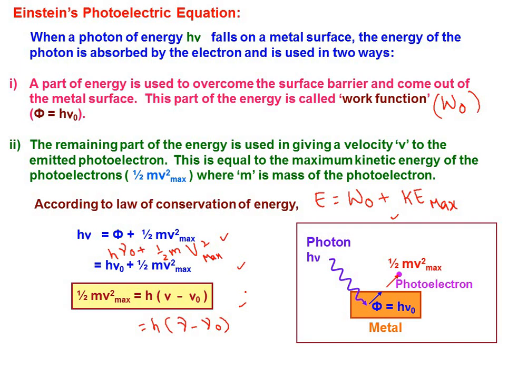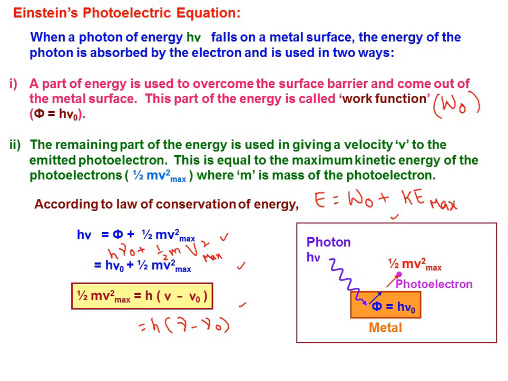Okay, right. Now let's see how we can believe that this equation which Einstein gave, in order to explain the photoelectric effect based on quantum theory, is proper and correct. Now let us see that, which means verification of the laws of photoelectric emission based on Einstein's photoelectric equation. We got this equation earlier, and now we have to verify whether it is proper or not. So on what basis will we go for this?